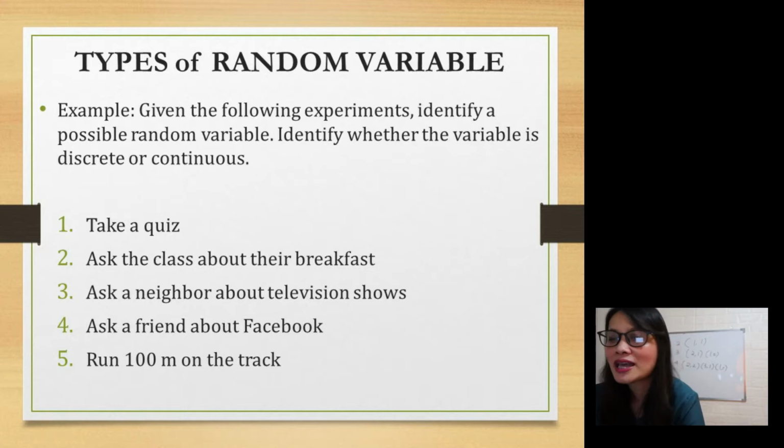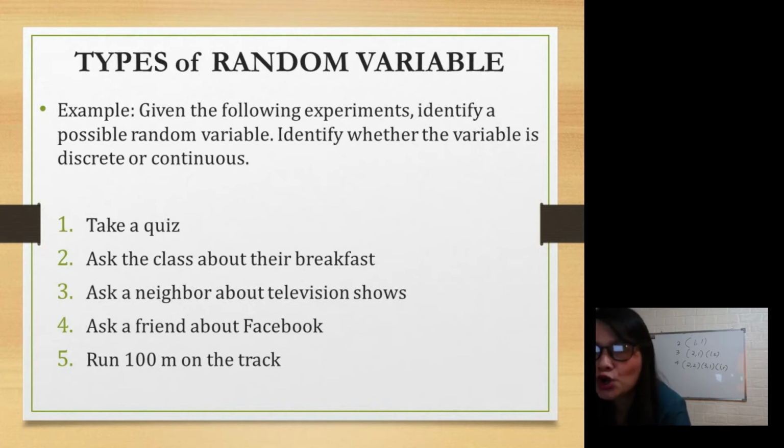Okay, very good. Next, ask a friend about Facebook. What will be your random variable? The number of Facebook friends. Is it discrete or continuous? Discrete. Okay. Next, run 100 meters on the track.